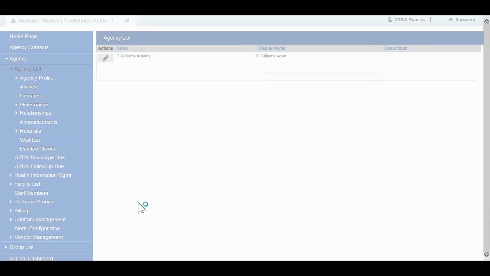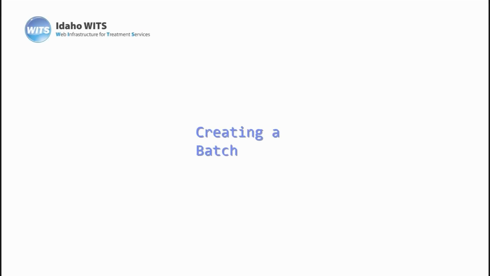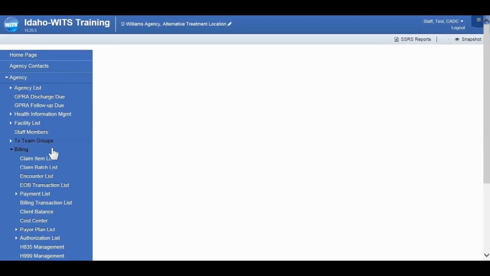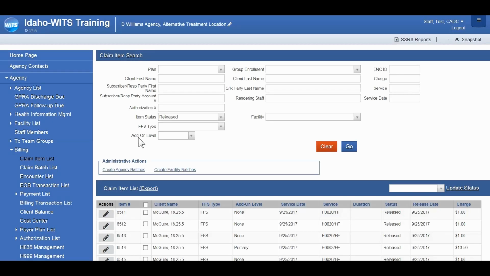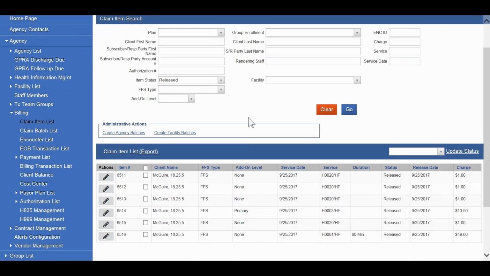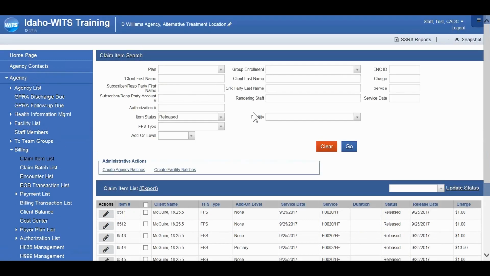Now we'll go back to Agency and then Billing. Clicking on the claim item list, we'll see that that item is back that we've released. And at this point, once you have all of the released items that you want included in a batch, under the Administrative Actions box, you have two options.